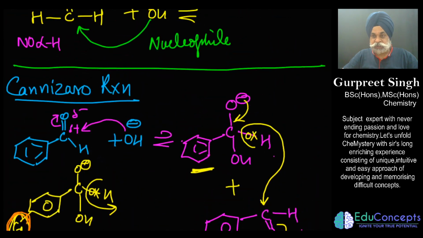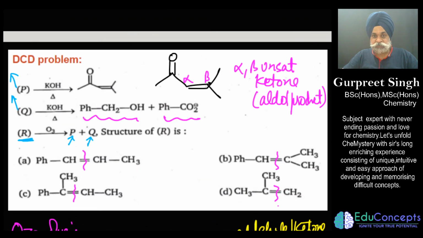Now why I have placed these examples only, because I could see these two in that question. This is the benzyl alcohol part, this is the salt of carboxylic acid. So this Q shall be benzaldehyde, undergoing Cannizzaro reaction. And this is the case of acetone's aldol condensation.